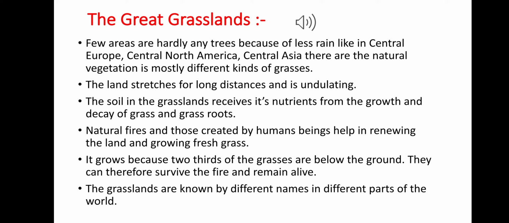It grows because two-thirds of the grasses are below the ground, and they can therefore survive the fire and remain alive. And now the grasslands are known by different names in different parts of the world. Okay, so now we will discuss one by one this type of grassland.